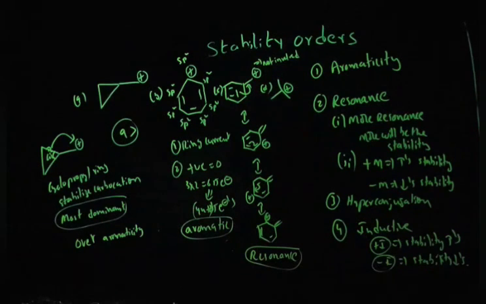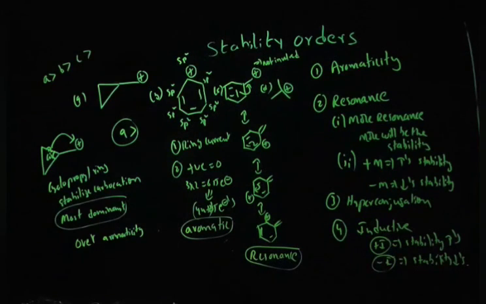So option B is more stable than option C because we have to give more priority to aromatic ring current over resonance. Option A is more stable because it's connected to a cyclopropyl ring. Between option B and option C, option B is more stable because option B is stabilized by aromatic ring current, and option C is stabilized by resonance only.